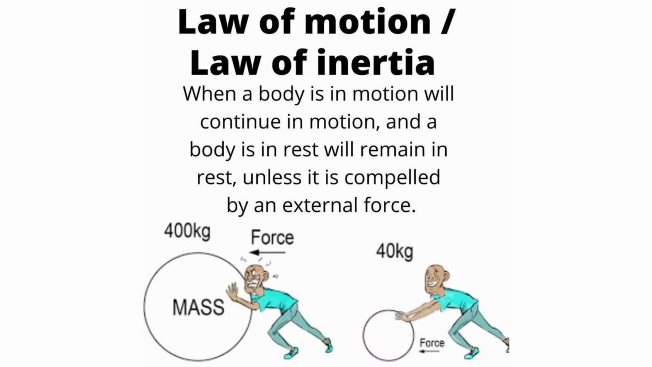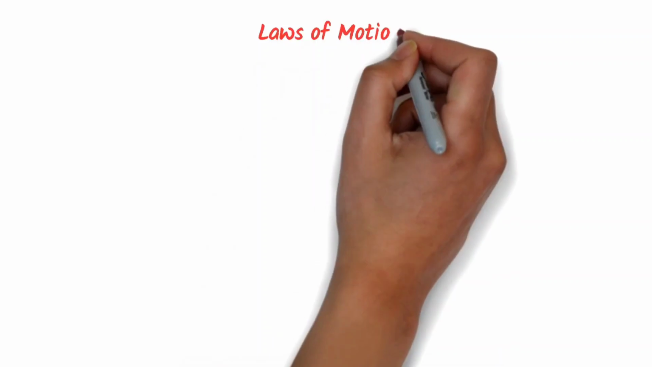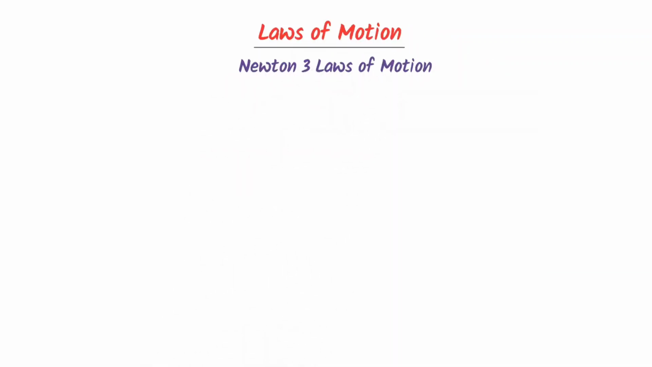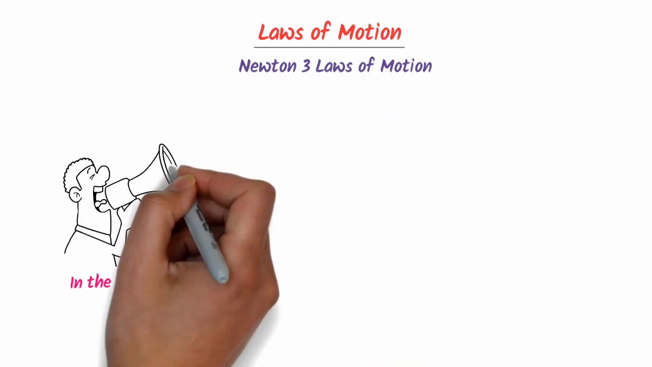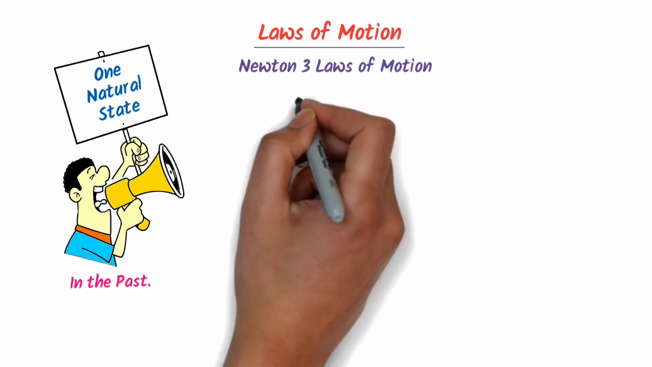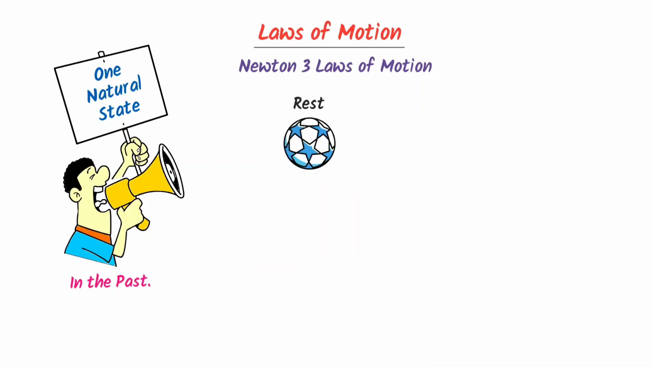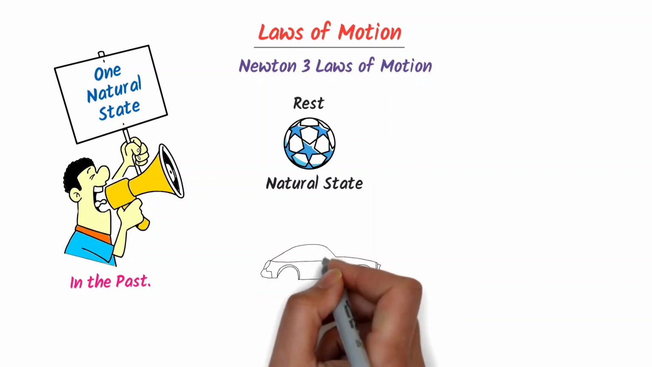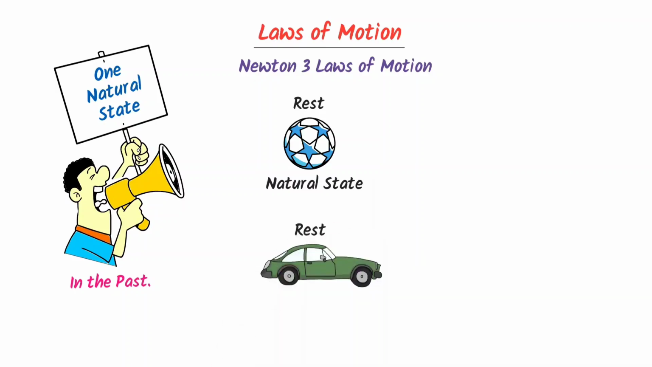So let's get started. Law of motion, Newton's three laws of motion. In the past, before Newton, scientists believed that there was only one natural state of any object. For example, consider this ball at rest. Scientists believed that this is the natural state of the ball. Secondly, consider this car at rest. Scientists believed that this is the natural state of the car.